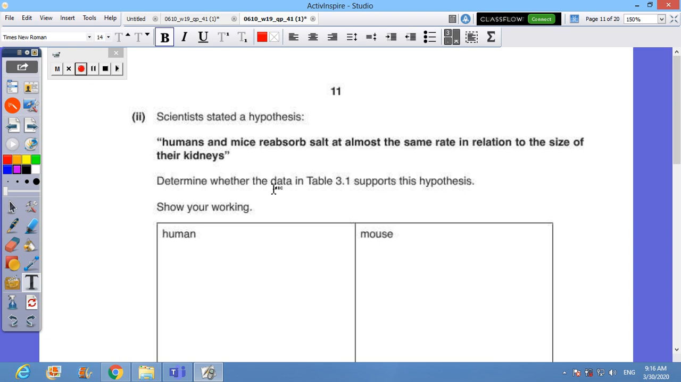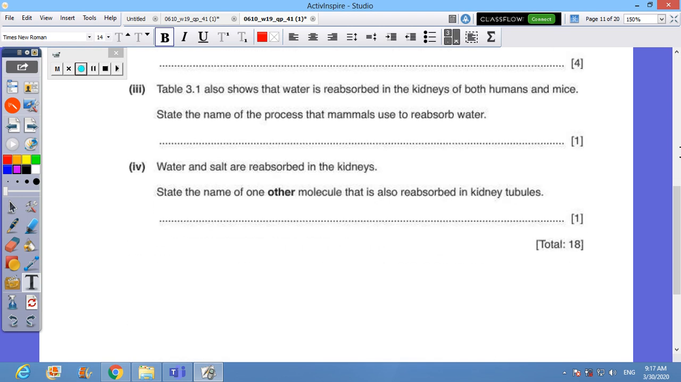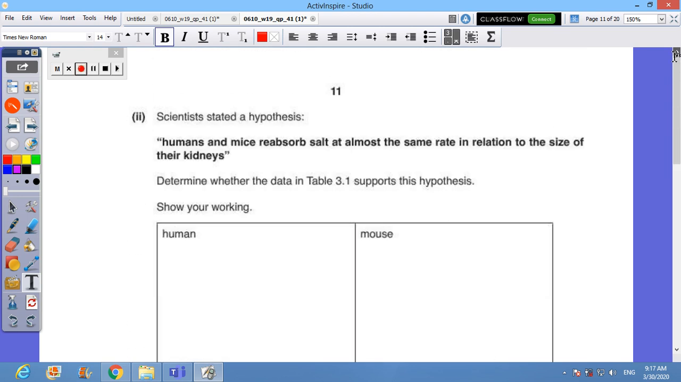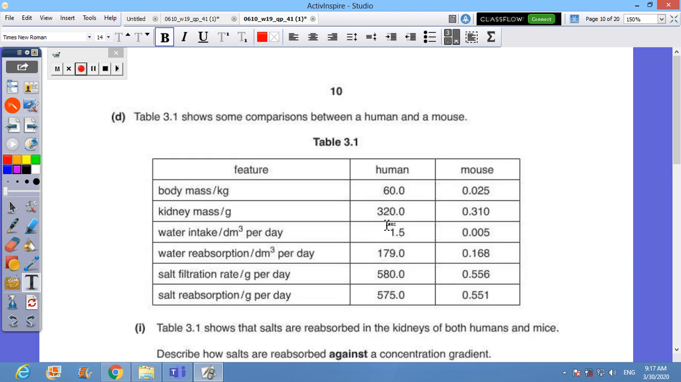Part II, scientists stated a hypothesis: humans and mice reabsorb salt at almost the same rate in relation to the size of their kidney. Determine whether the data in table 3.1 support the hypothesis. Show your working. What is the table? The table must be on the page before. So question D, table 3.1 shows some comparisons between human and mouse.